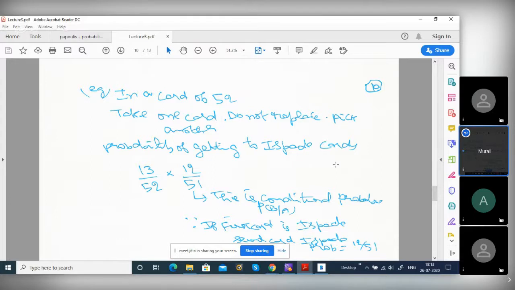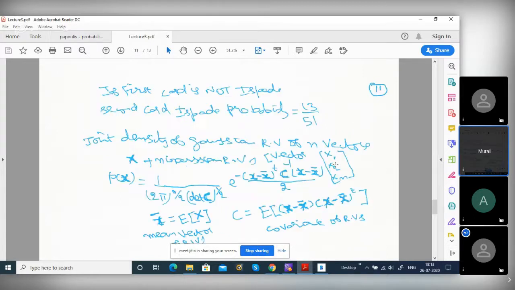So 13 by 52 multiplied by 12 by 51. Here, because A and B are dependent, this you must understand. This concept you know.